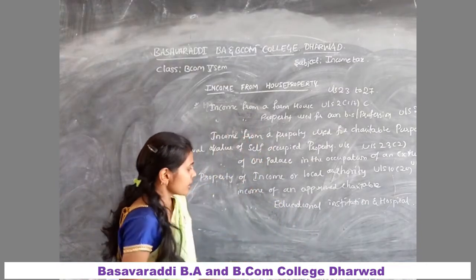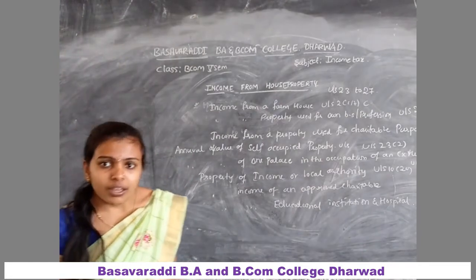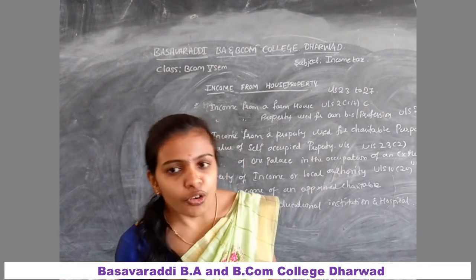All these incomes are exempted from the income from house property.